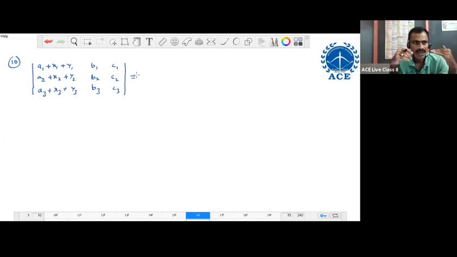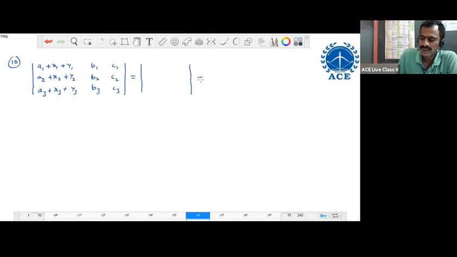Along any column, if every element is a sum of 3 numbers, then we can write the determinant as a sum of 3 determinants. Based on this first column, we are writing the determinant as a sum of 3 determinants. Or if any row is a sum of 3 numbers, we write the determinant as a sum of 3 determinants. For all 3 determinants, the second and third columns are fixed. Only the first column will change.